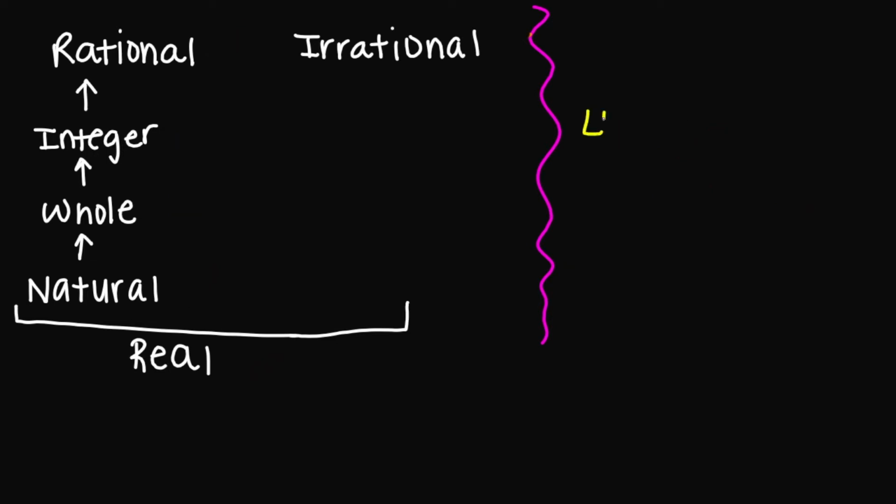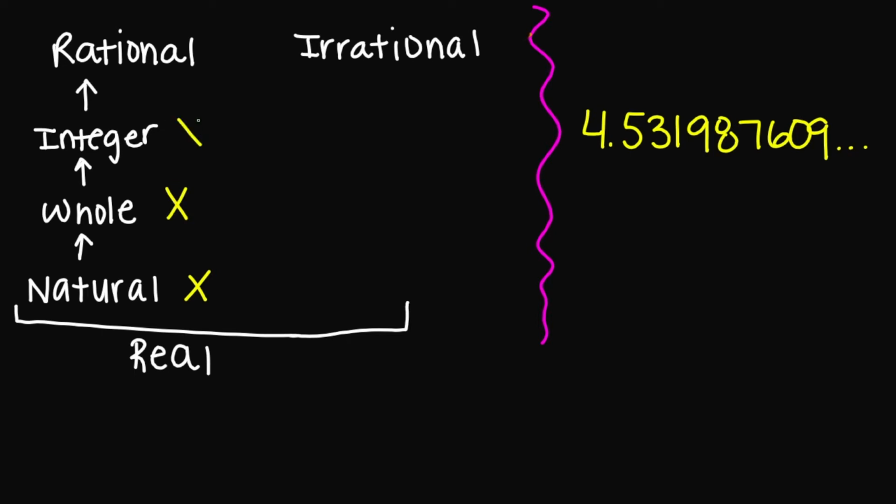What about 4.5319876609? On and on and on. Is this number 4.5319876609 a natural number? Nope. Is this number a whole number? No, not a whole number. Integer? Nope. Rational number? No. What about irrational? Yes. And is it a real number? Yes, it is. So this number is classified as an irrational number and real.